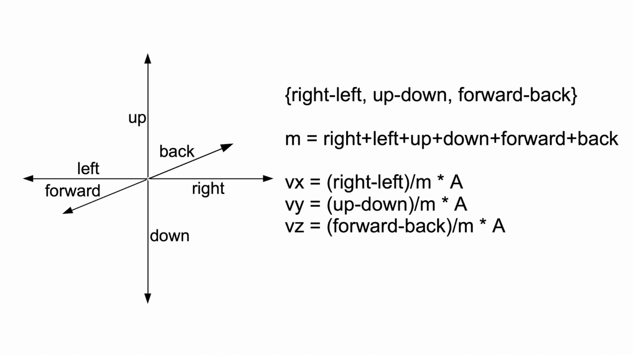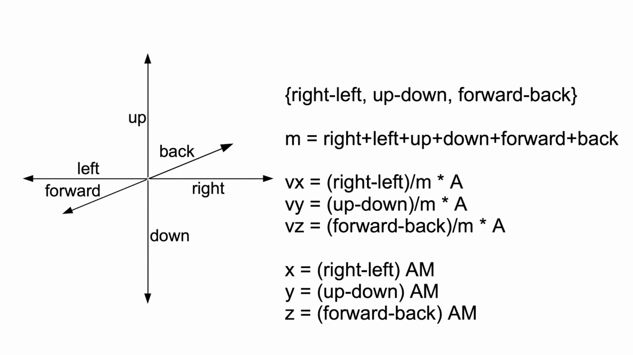Total mass of the particle will be m equals right plus left plus up plus down plus forward plus back. The speed of movement along each axis will be: speed by x equals (right minus left) divided by m, multiplied by a. Speed by y equals (up minus down) divided by m, multiplied by a. Speed by z equals (forward minus back) divided by m, multiplied by a. Why? Because m moments of time are spent for one cycle, and during that cycle only right minus left, up minus down, forward minus back steps are made along each axis.